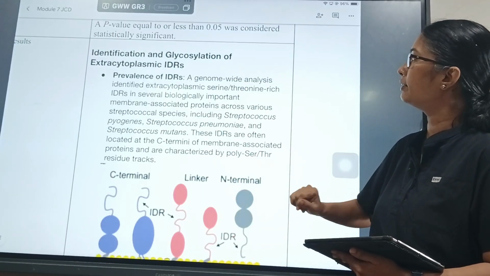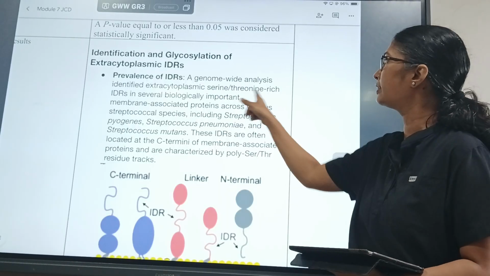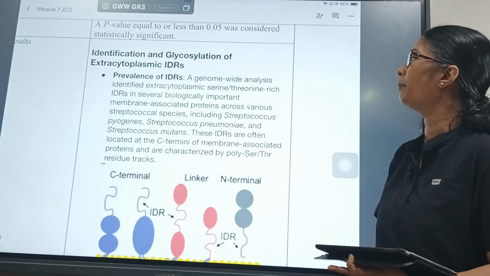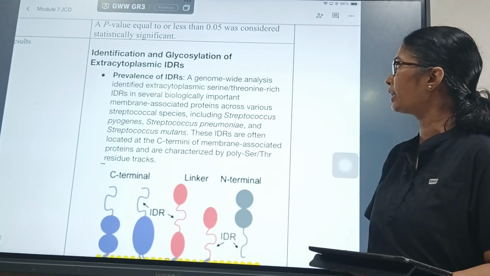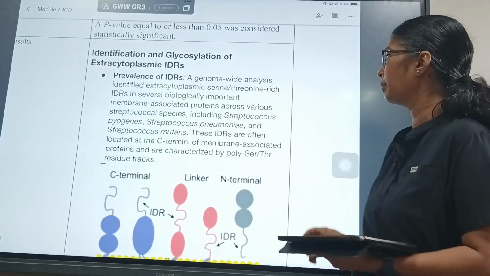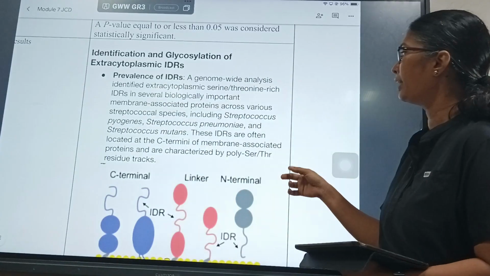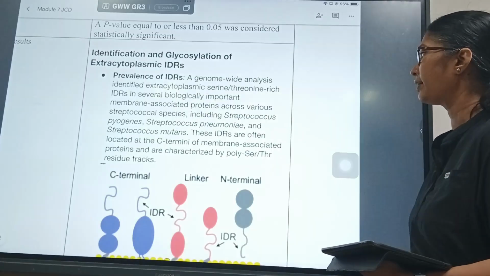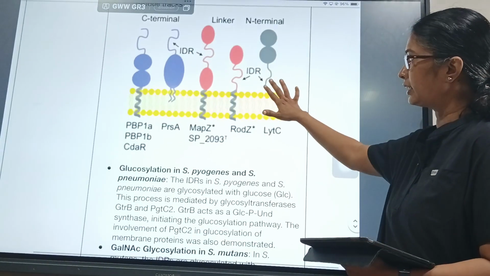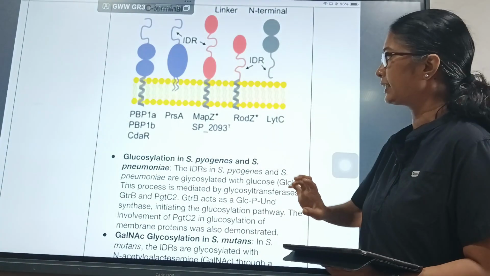Membrane associated genome-wide analysis identified extracytoplasmic serine threonine. Serine and threonine are amino acids. IDRs in several biologically important membrane associated proteins across various Streptococcal species, including S. pyogenes, pneumoniae and mutans. These IDRs are often located at the C termini of membrane associated proteins and are characterized by polyserine threonine-rich residue tracts. So this is the basic information about the membrane-associated protein and where the IDRs are located.